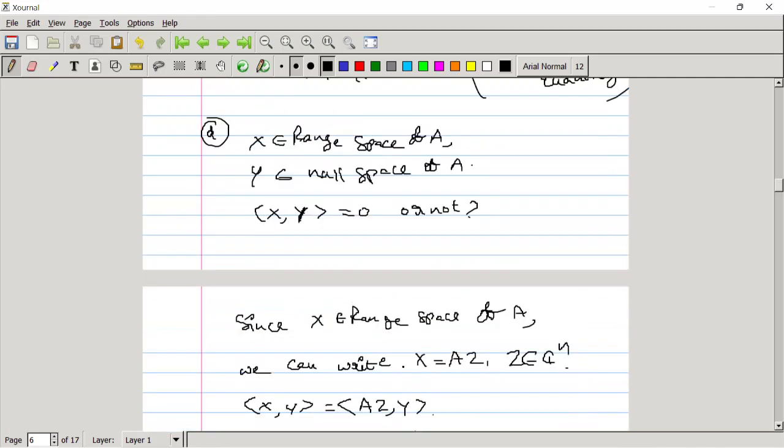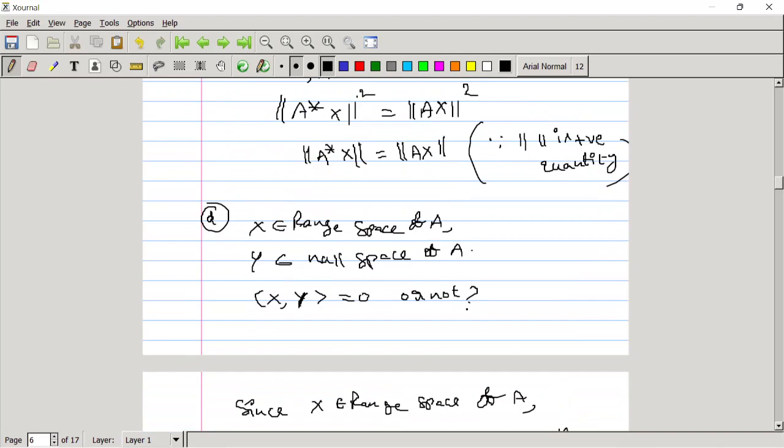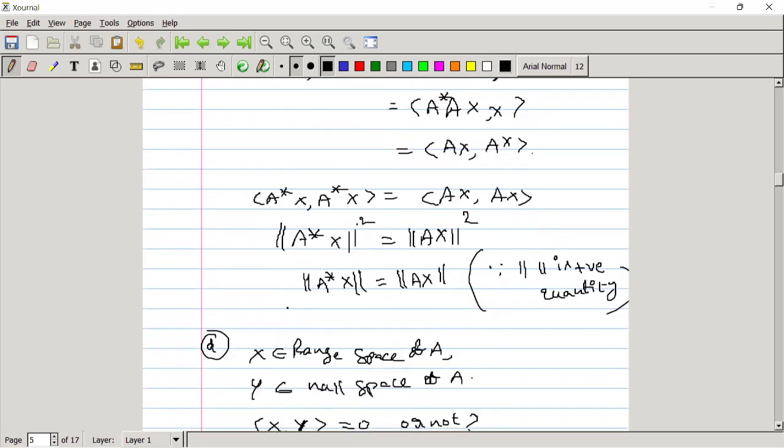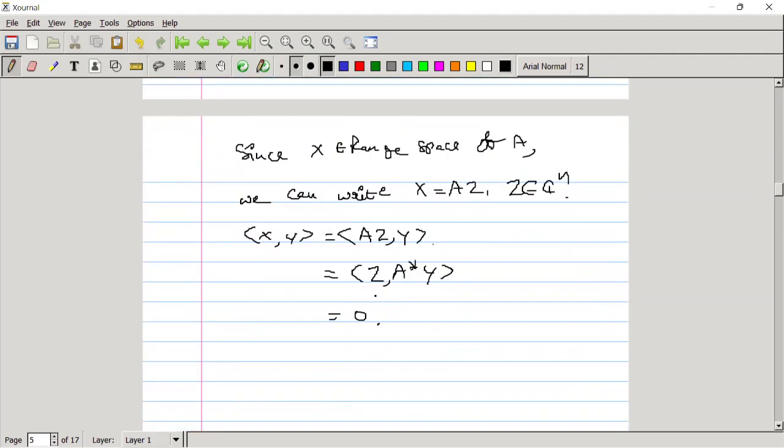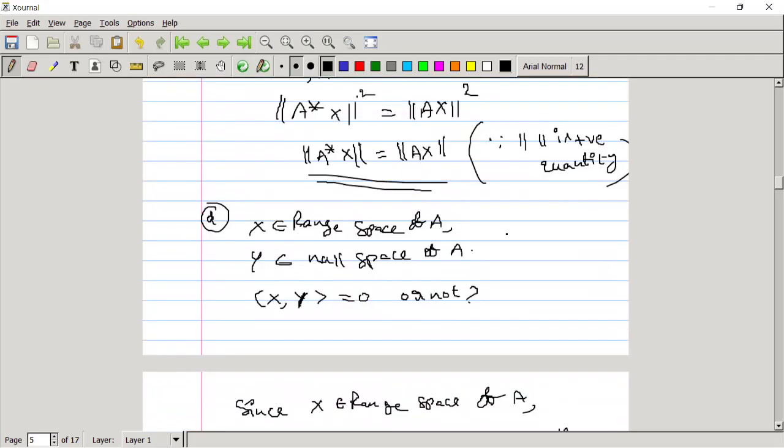From the third option, ||A* x|| equals ||Ax||. Suppose here, instead of x, I replace it with y. Then we have Ay equal to 0, because y belongs to the null space of A. So the norm of Ay equals 0, and from that we can say the norm of A* y is also equal to 0. So this is nothing but the inner product of z comma 0, which is 0. This is how it is equal to 0.